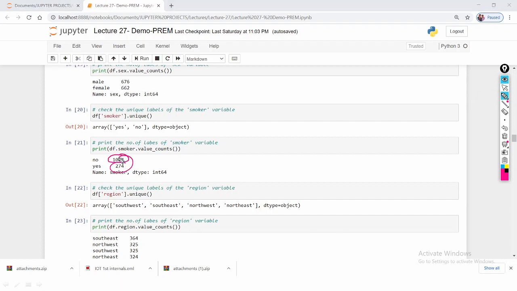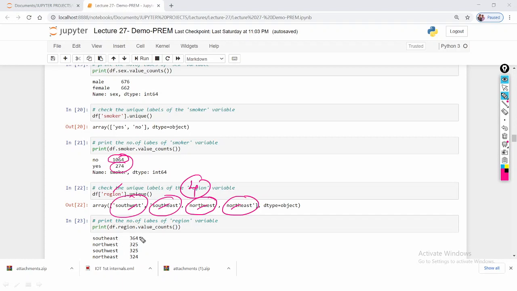And for region, region.unique gives 4 unique labels: southwest, southeast, northwest, and northeast. So there are 4 unique labels under region.